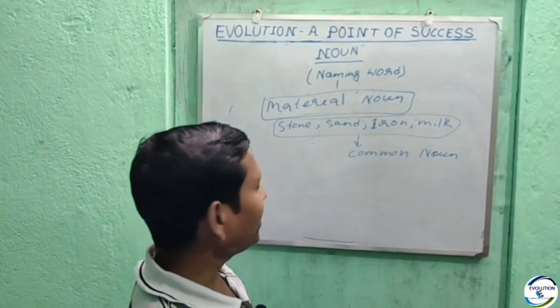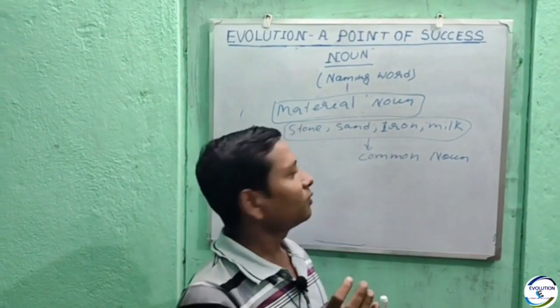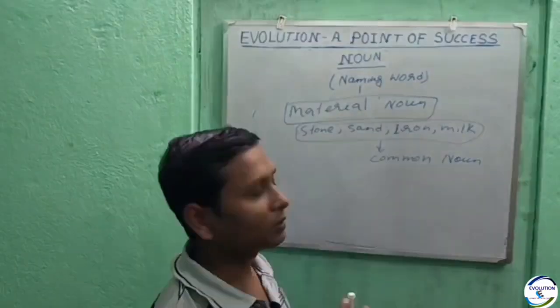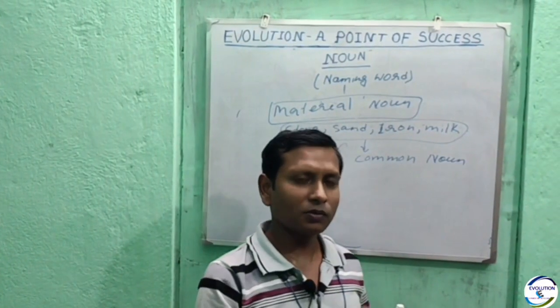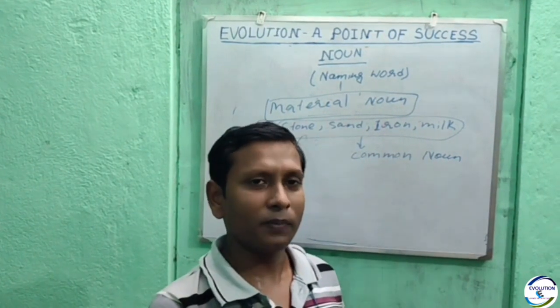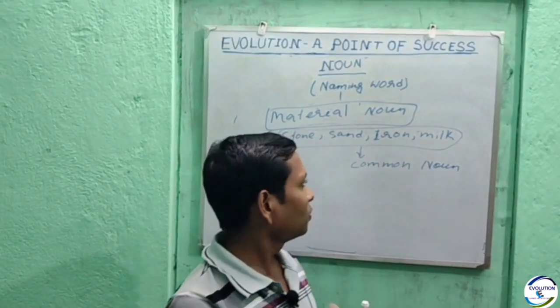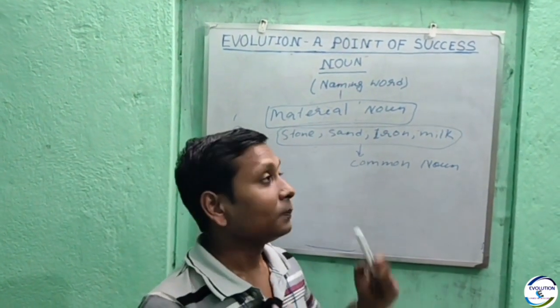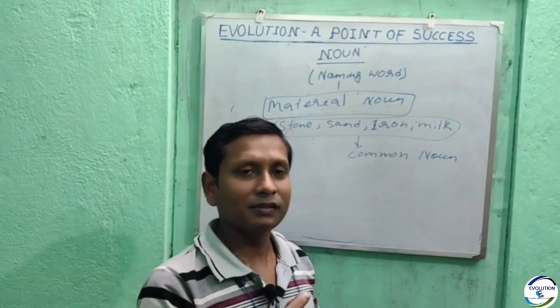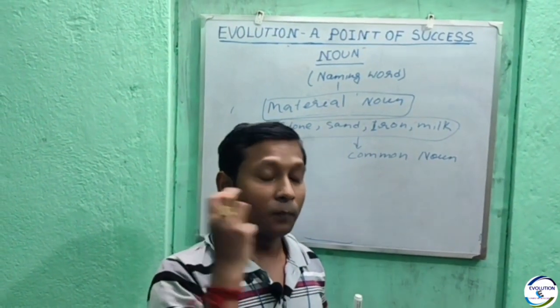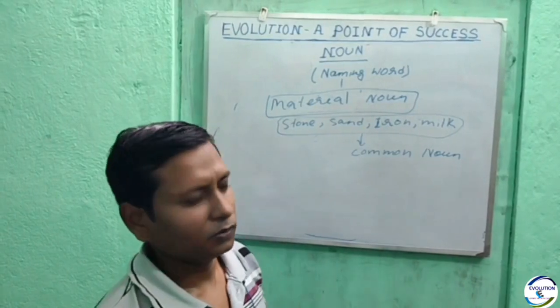So, we have analyzed what is noun. Noun is a naming word after all. Number two, what is concrete noun, what is abstract noun, then proper noun, common noun, then group noun or collective noun, material noun, and compound noun or nominal compound.